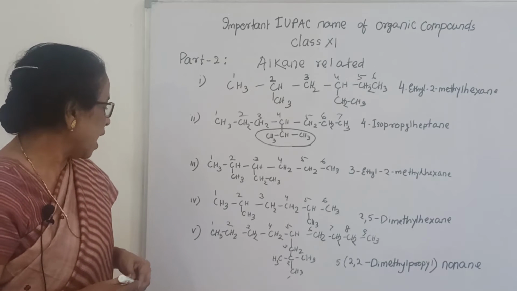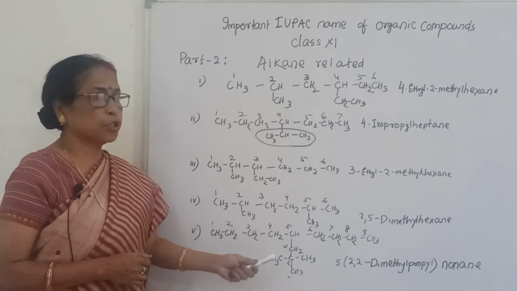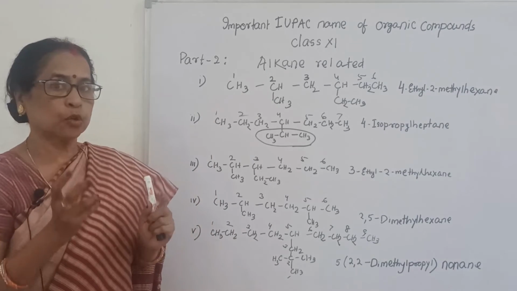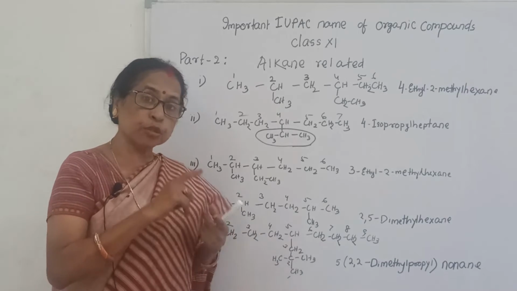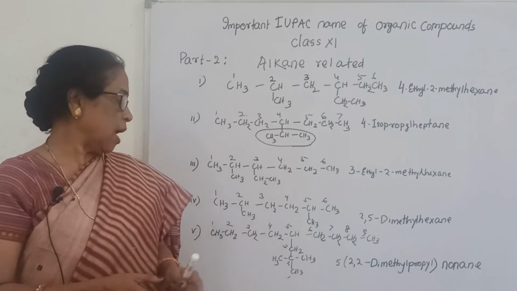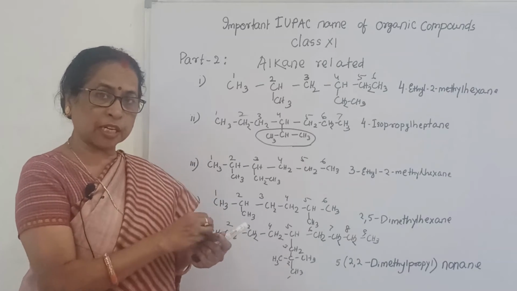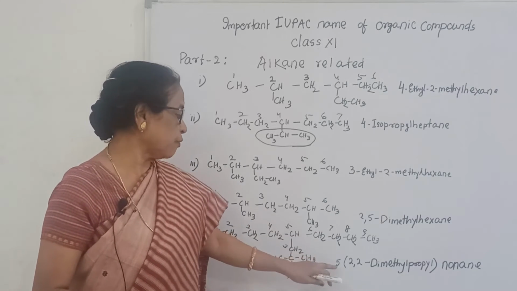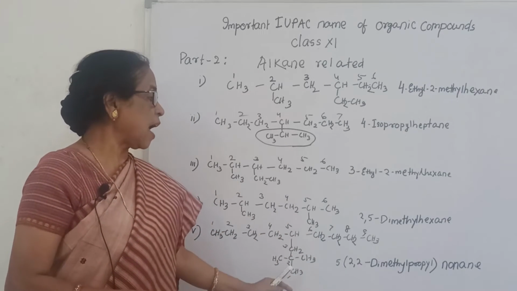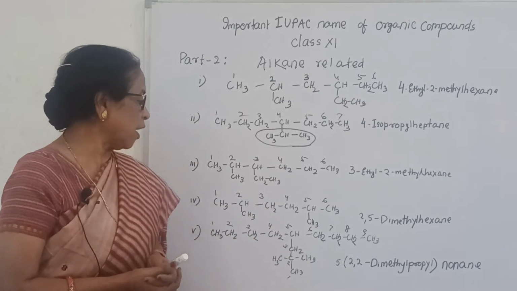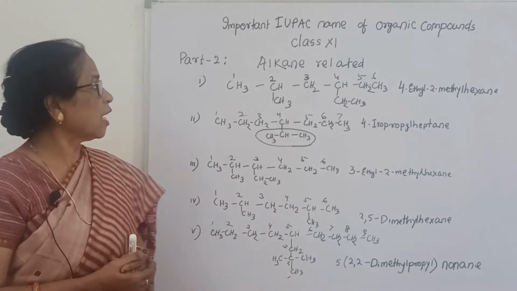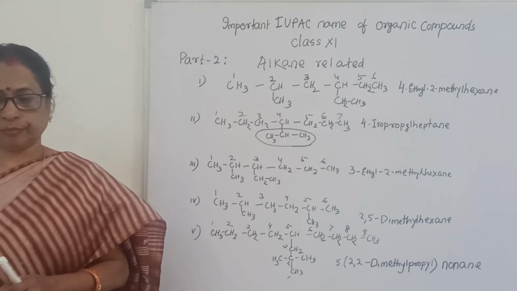2,5-dimethyl hexane, and here in the 5th position there is a complex structure of the propyl. In propyl there are 2 substituents, that is methyl in position, what position? 2. That is why 2,2-dimethyl propyl. And which position? Which carbon atom is it at? 5 number. That is the 5 indicated here, and 2,2-dimethyl propyl here indicates, and nonane. So the structure is 5,2,2-dimethyl propyl nonane. Next we will see other important IUPAC names of alkanes.